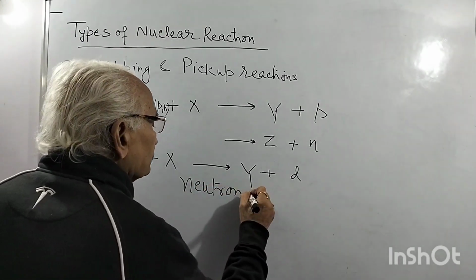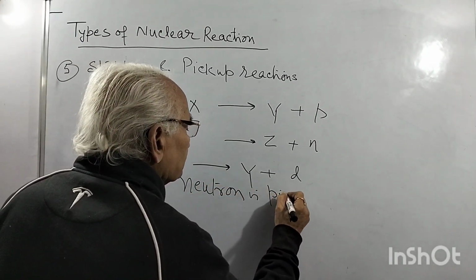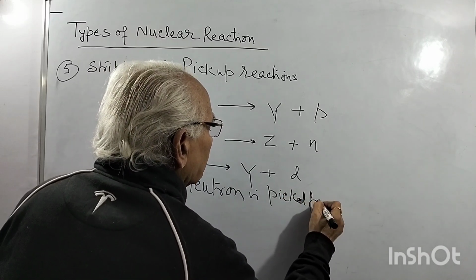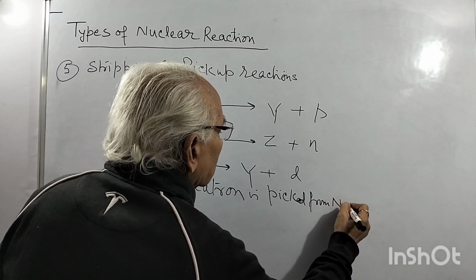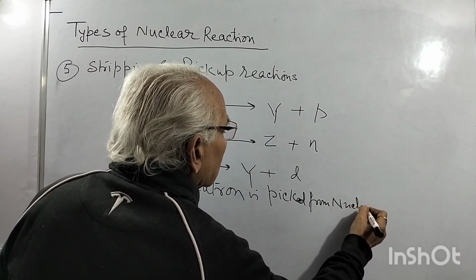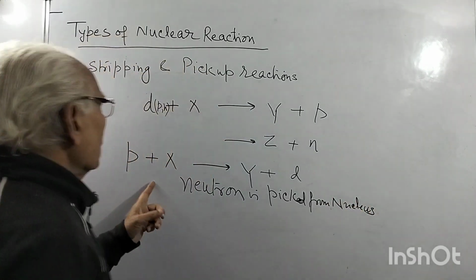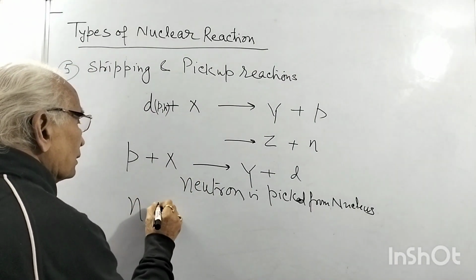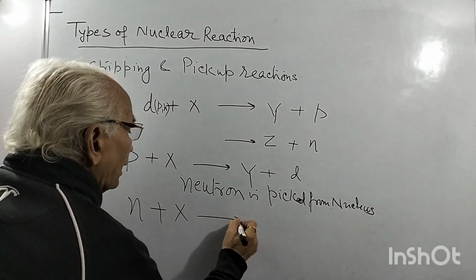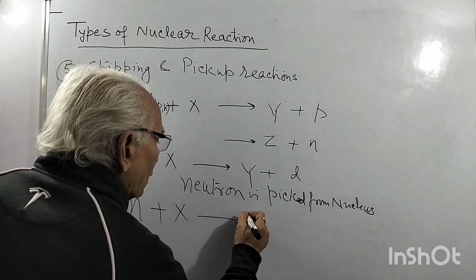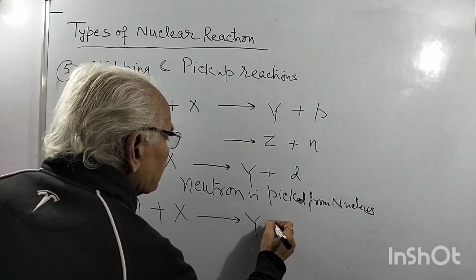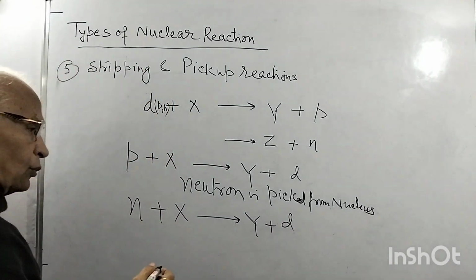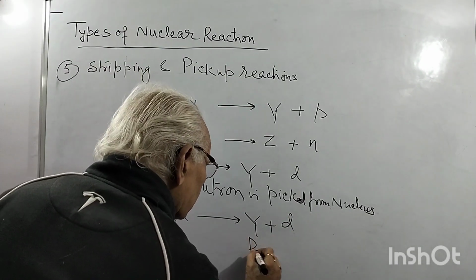The neutron is picked from the nucleus. Or it is possible that the interaction takes place with a neutron, and here it becomes Y plus a neutron. Here the neutron takes a proton. A proton is picked.